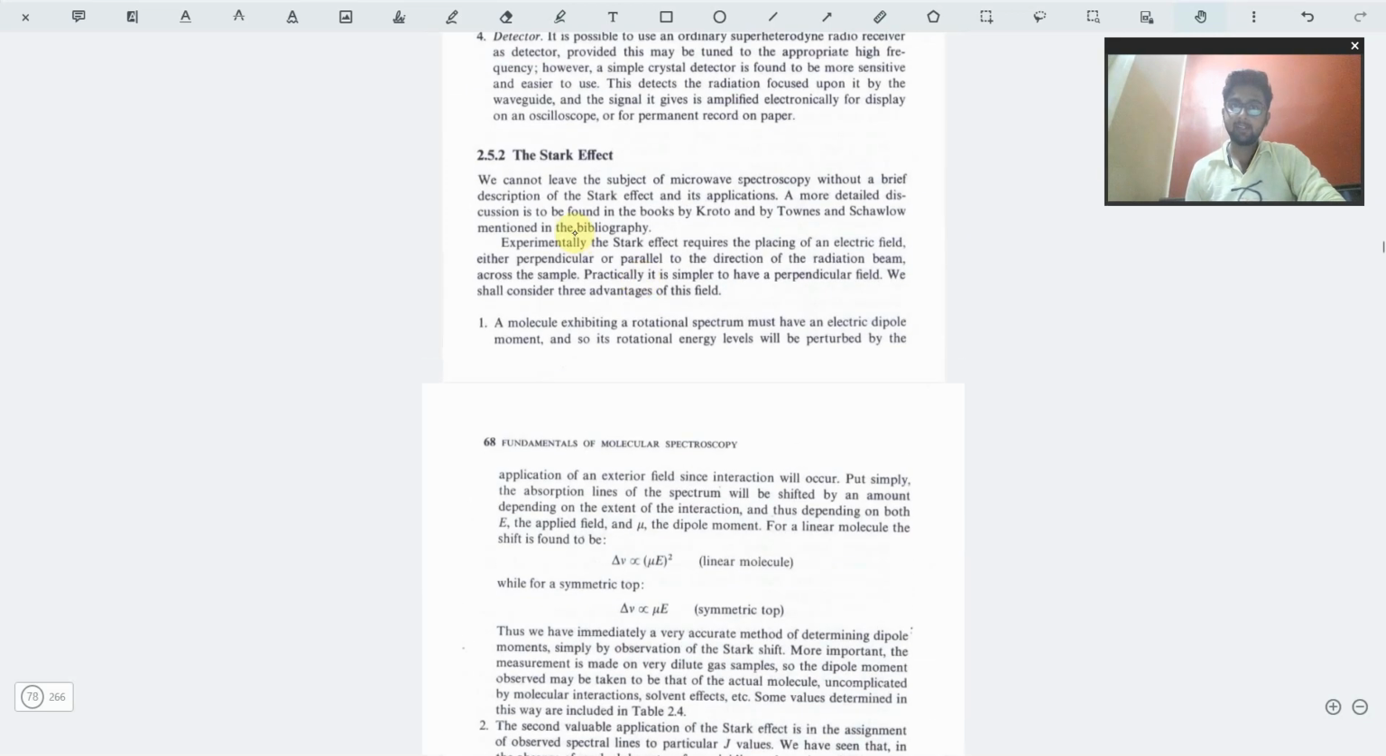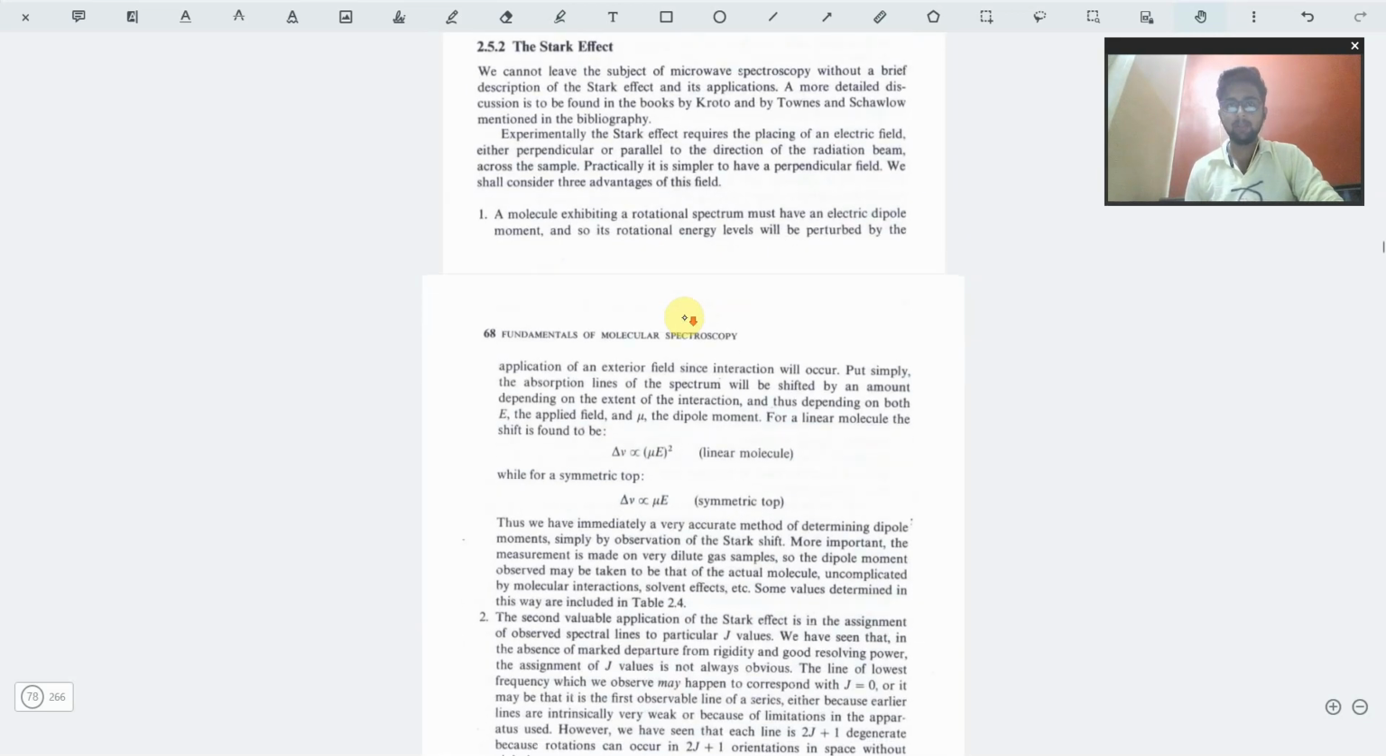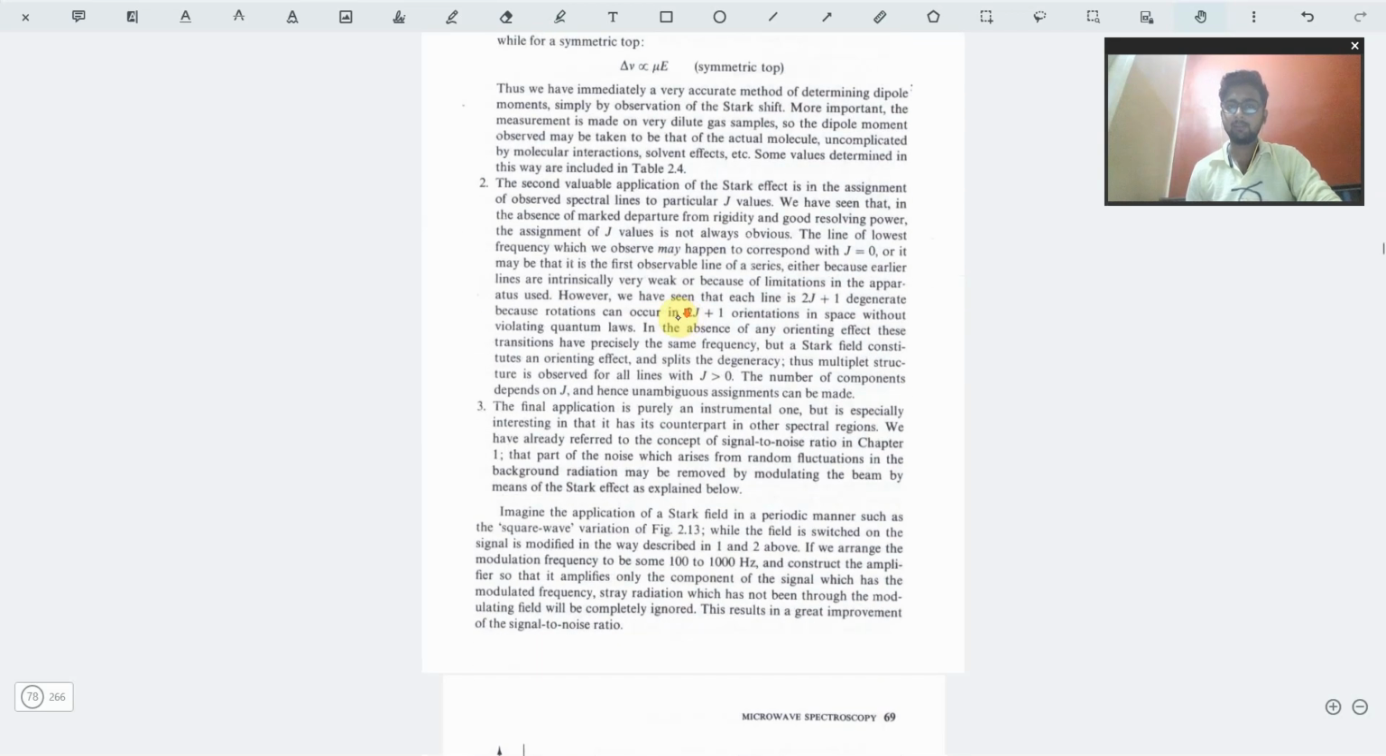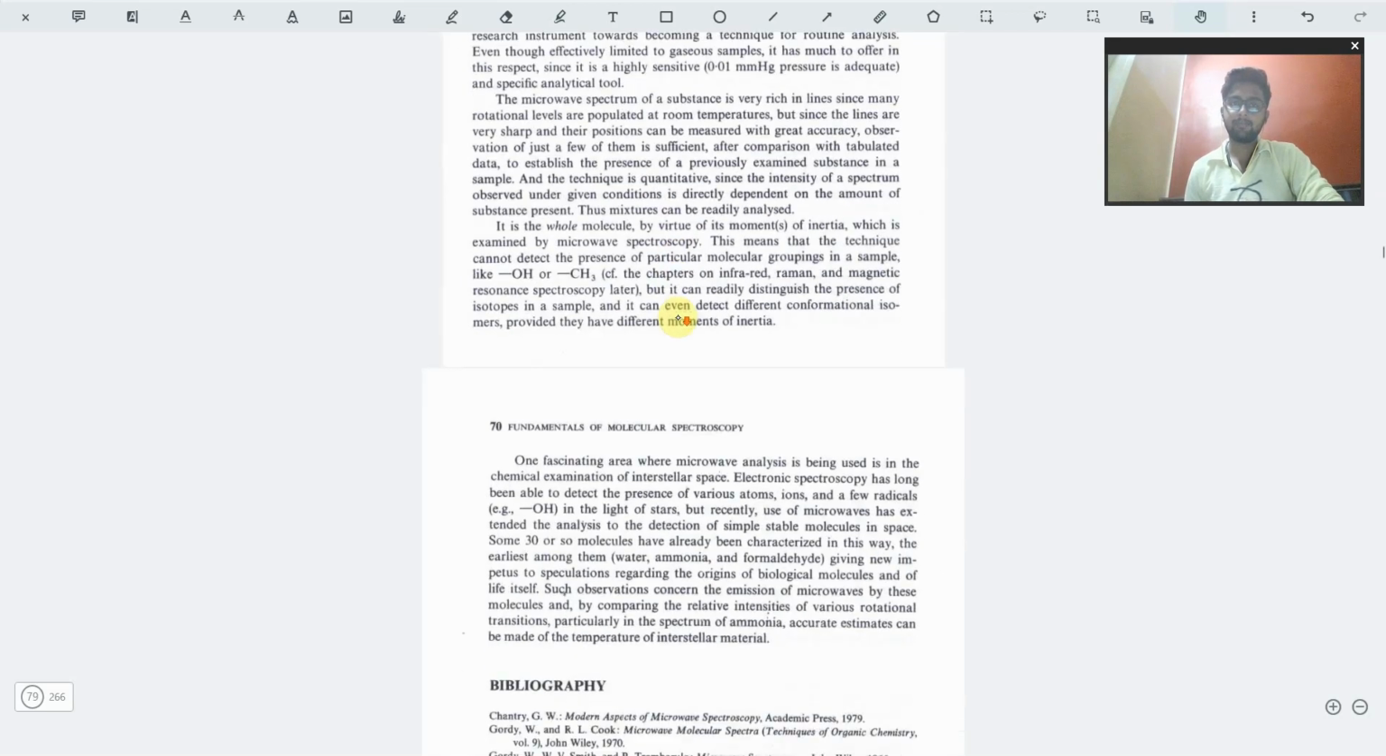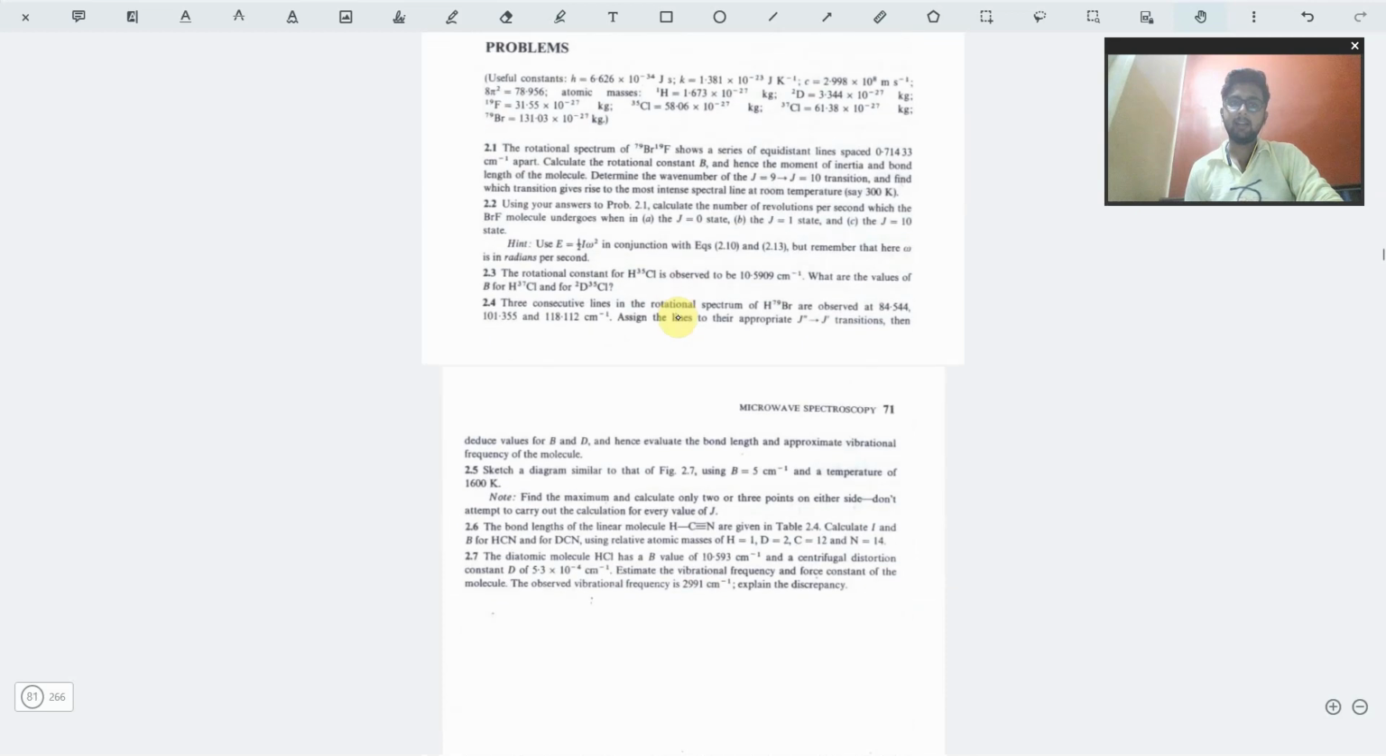The Stark effect, as I've already told you in the beginning, is quite properly explained. Then we have the chemical analysis, and you can see problems are given. These 7 problems are enough for you to understand whether you have understood the chapter or not. I personally recommend that if you have studied this chapter as a whole from this book, please solve the questions initially and then move on to the next chapter.